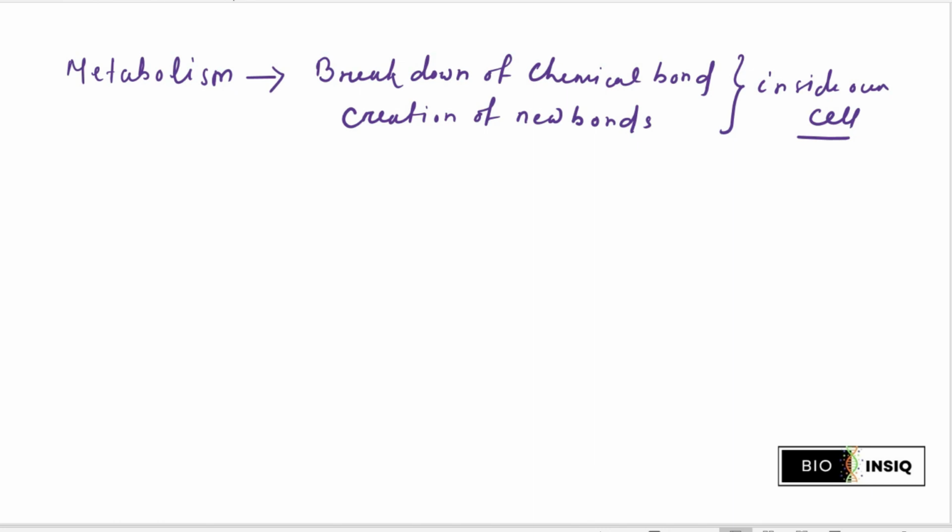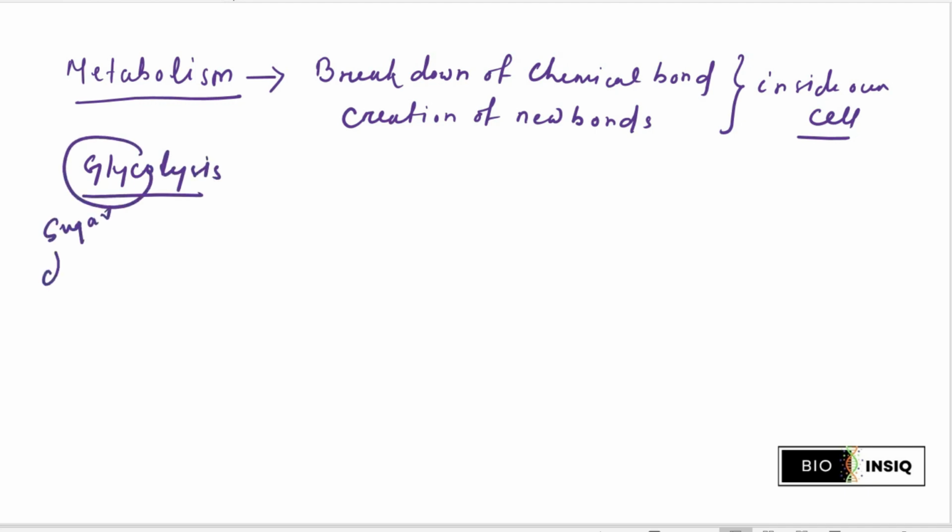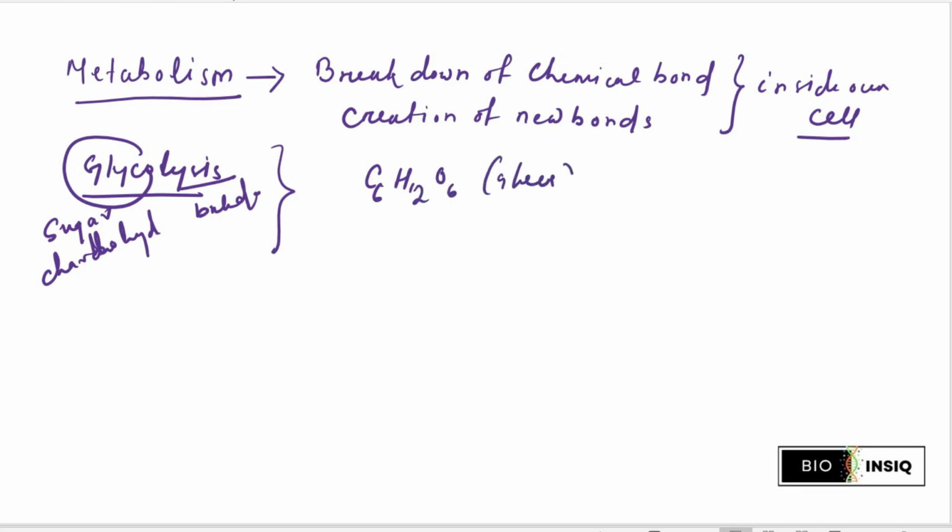I think you have mentioned your chemical reaction in the comment box, but the best example of metabolism is glycolysis. Glyco means sugar, carbohydrate, and lysis means breakdown. So in this breakdown process, the carbohydrate C6H12O6, that is glucose, is completely broken down to pyruvate, right?